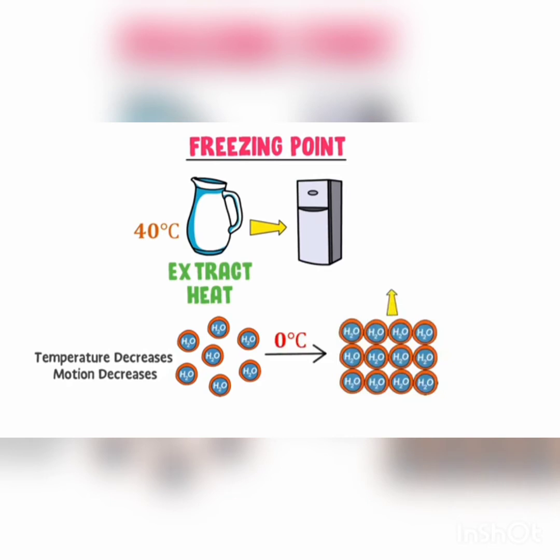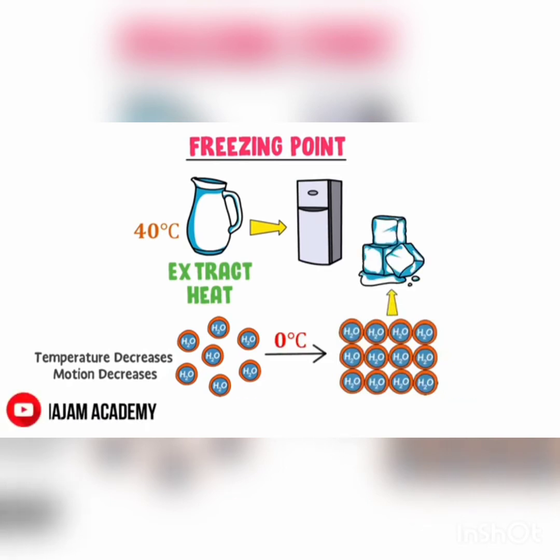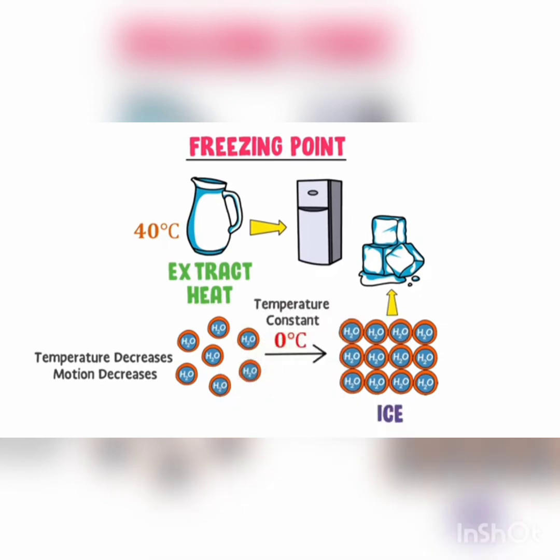Here at 0 degrees centigrade, the motion of water molecules becomes so small that they only vibrate in their mean position. Then a time reaches when all the water molecules change from a liquid state to a solid state and become ice. The temperature remains constant at 0 degrees Celsius until all the water molecules convert to ice. Once it happens, the temperature falls.